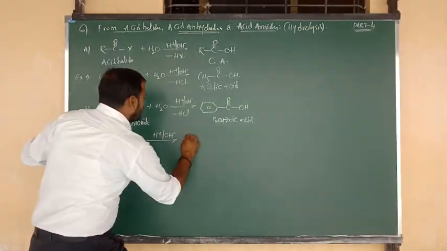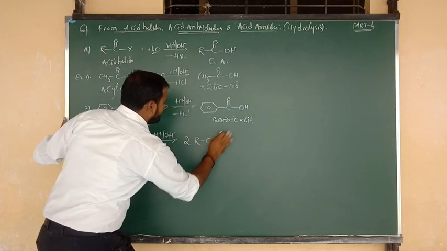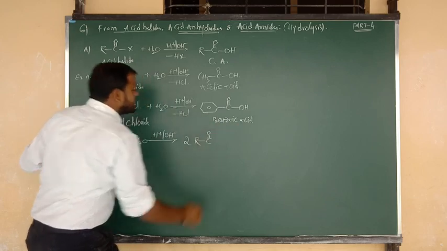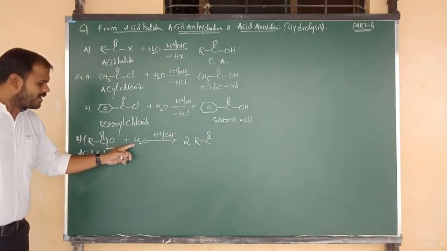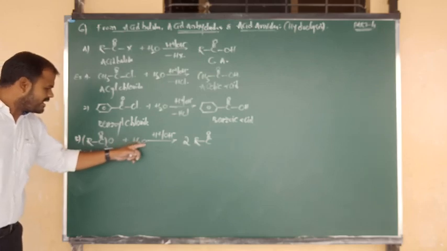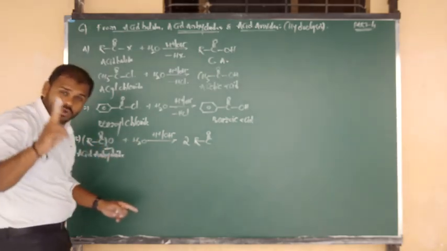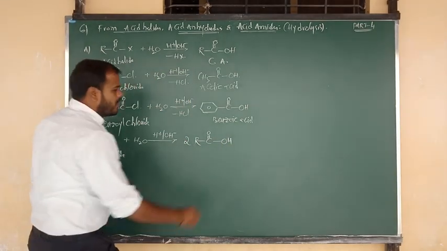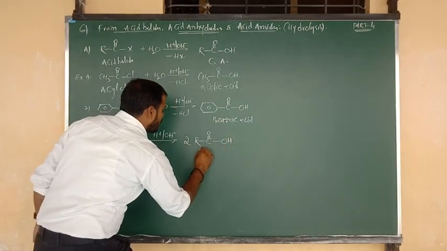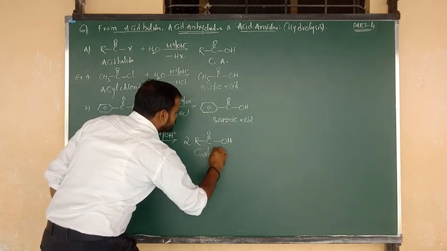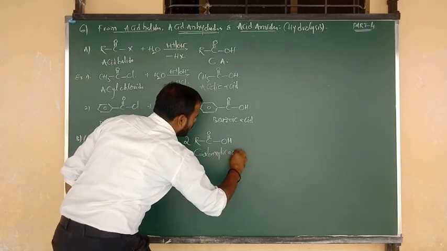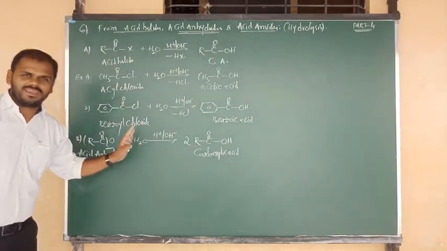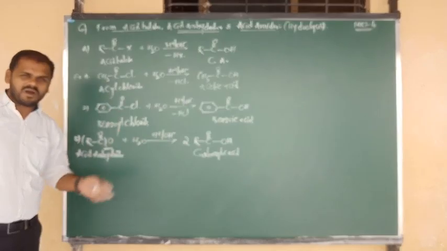That means in this reaction we are going to get 2 moles of RC double bond O group. And for the water molecule, 2 hydrogens are there, and here 1 oxygen, and 1 more extra oxygen, so 2 hydrogens, 2 oxygens. That means we can write 2 moles of OH group. What, beta? 2 moles of OH group. Nothing much. We are getting 2 moles of carboxylic acid, and no byproduct, nothing. Only one product, the carboxylic acid.